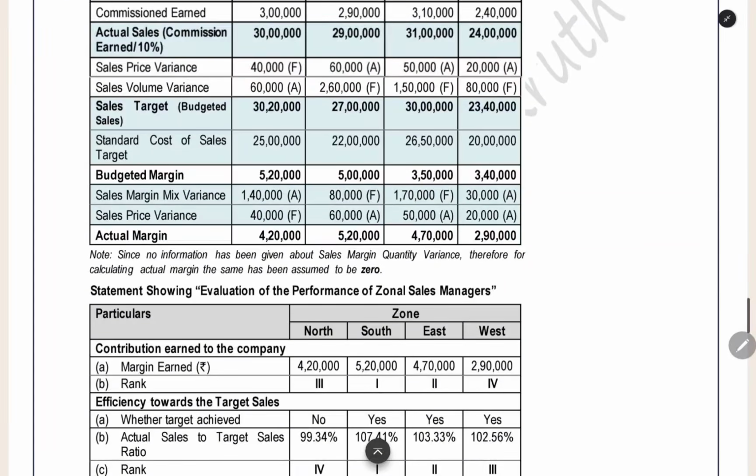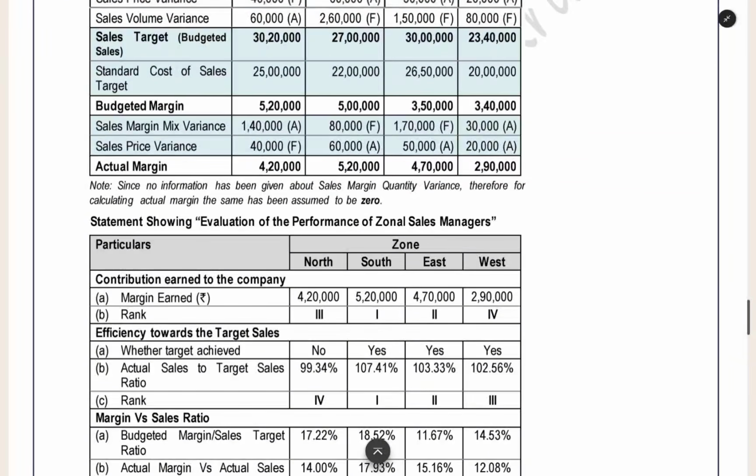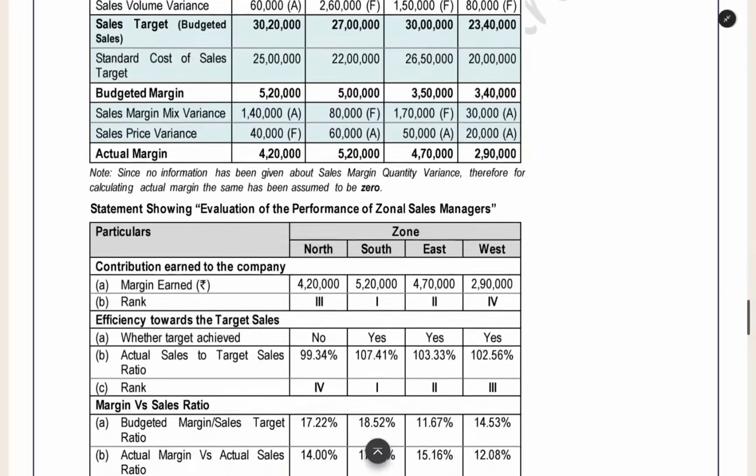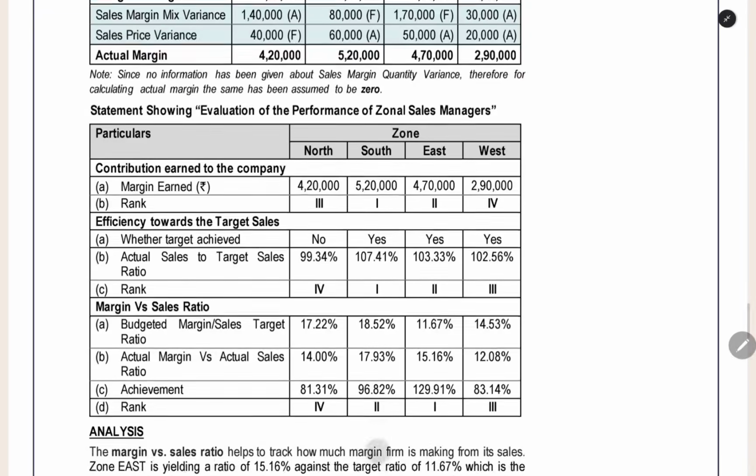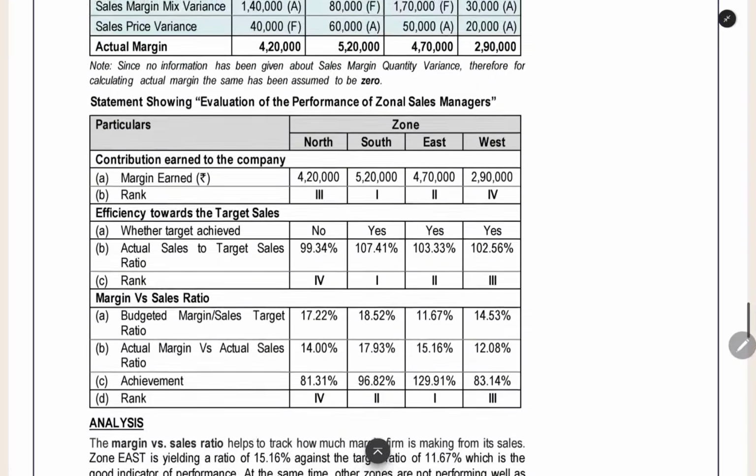Now we got all the things. We have to do the analysis now. Contribution earned we have to find out. Contribution earned is the margin earned. They have not given any details of fixed cost and all, so we are taking that contribution is equal to margin, like that we are assuming based on the available data. Now here we are taking the margin, and then highest margin rank 1, lowest margin rank 4, like that they are giving the ranking.